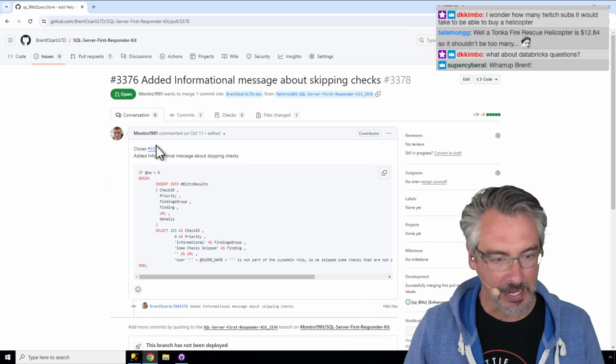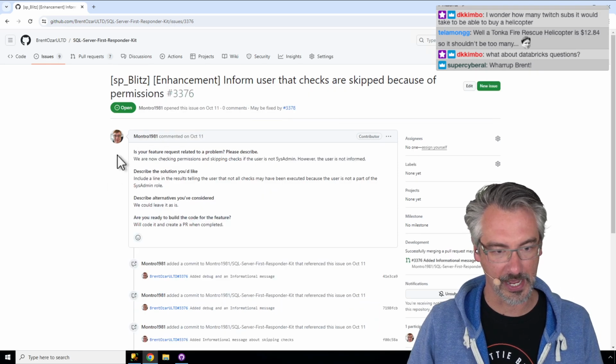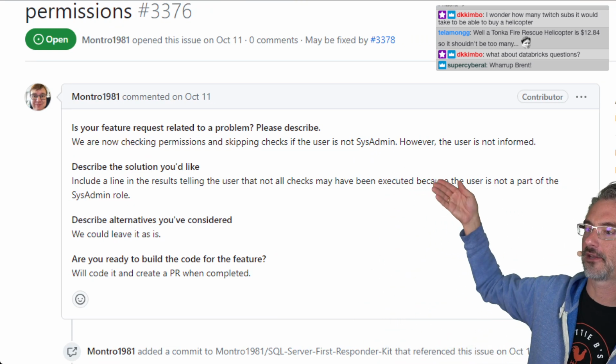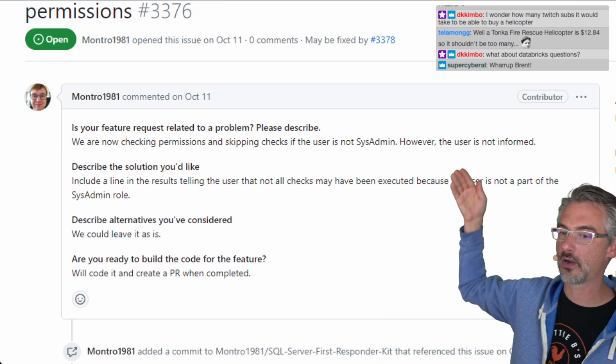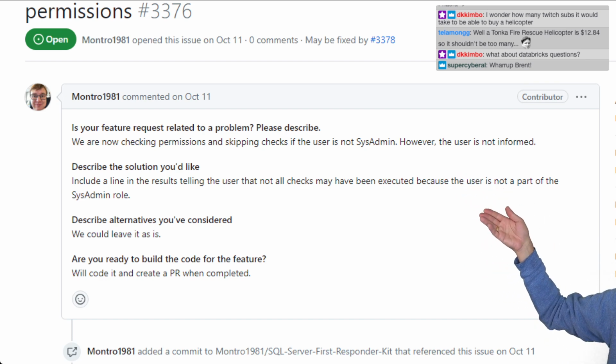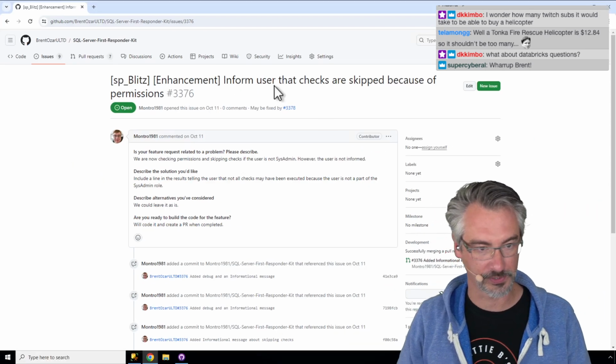So he has an issue in here that says, we're now checking permissions and skipping checks if the user isn't a sysadmin. However, the user isn't informed. So let's add a line telling the user that not all checks may have been executed because the user is not part of the sysadmin role. Love it. Makes total sense.